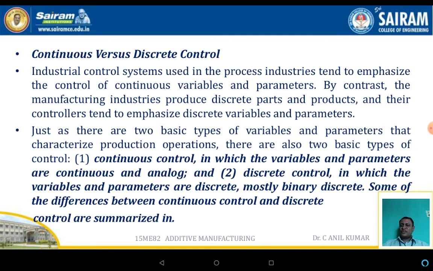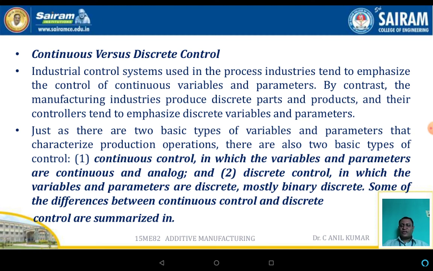Now, continuous versus discrete control. As we know, the industries are classified into the process industries as well as the discrete industries. The industrial control systems used in the process industries tend to emphasize the control of continuous variable parameters. There are two basic types of variables and parameters that characterize the production operation.